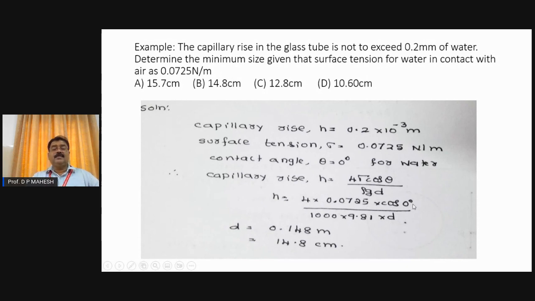0.075 cos of 0 degree because of water. When the value of theta is given, you can use it. Otherwise, for water it is 0 degree. In the case of mercury, it is 128 or 130 degree; any value between 128 and 130 degree you can use. So rho into g into d, where rho is 1000 because it is water, and d you are finding. When you substitute everything, you will get the diameter, which is 0.148 meter, in centimeter 14.8. It is actually a 14.8 centimeter diameter glass tube held in the container. Then the liquid rises by just 0.2 mm.